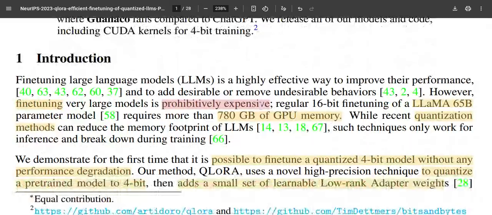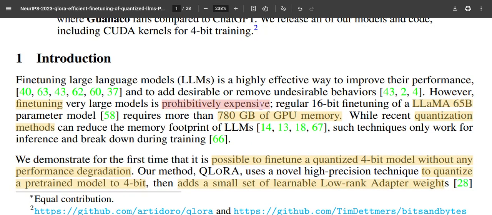So we all know that large language models have huge numbers of parameters, almost 175 billion parameters for ChatGPT 3. For example, large language models of 65 billion parameters might require 780 GB of GPU memory during training, which is computationally and memory-wise prohibitively expensive during fine tuning.